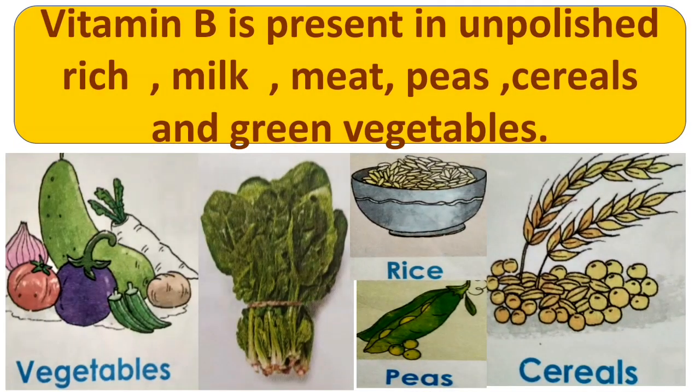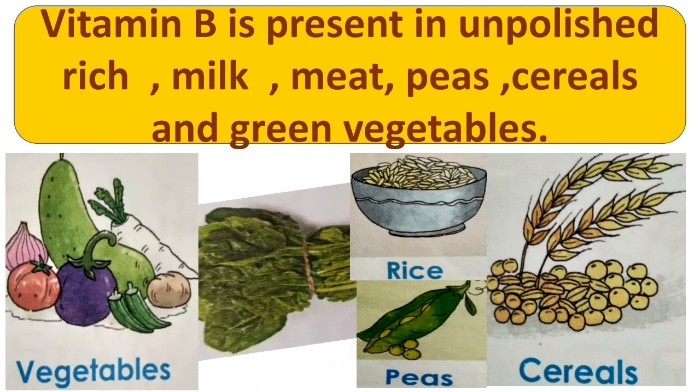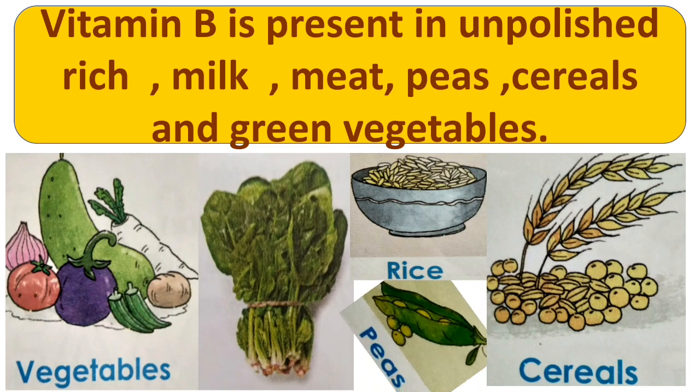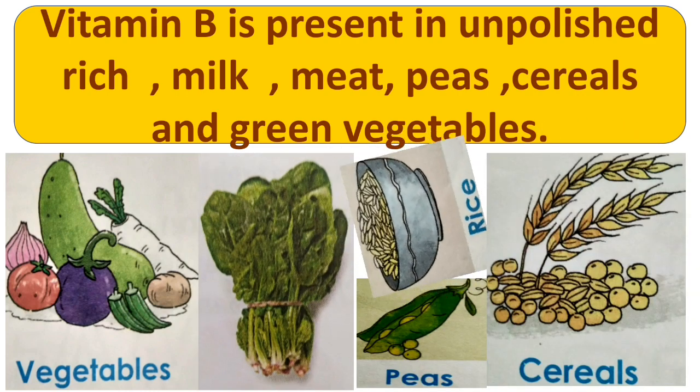Next is vitamin B, which is present in unpolished rice, milk, meat, peas, cereals and green vegetables. You can also see the given pictures like vegetables, leafy vegetables like spinach, peas, cereals and rice. Next is scurvy.